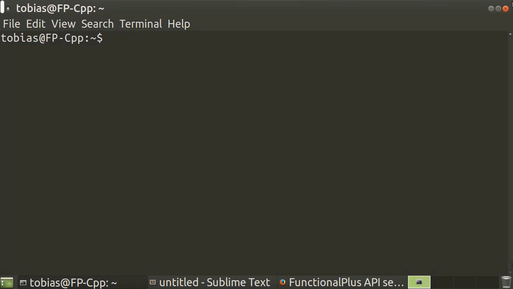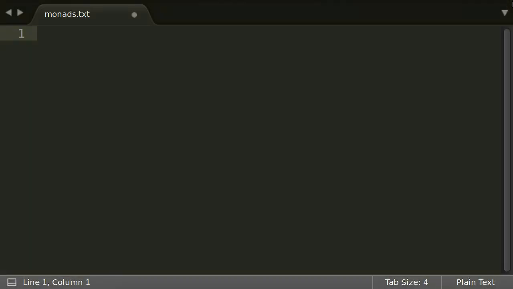I will not tell you that monads are like burritos or something. Instead, we will go through a specific error handling example and see how they emerge naturally.